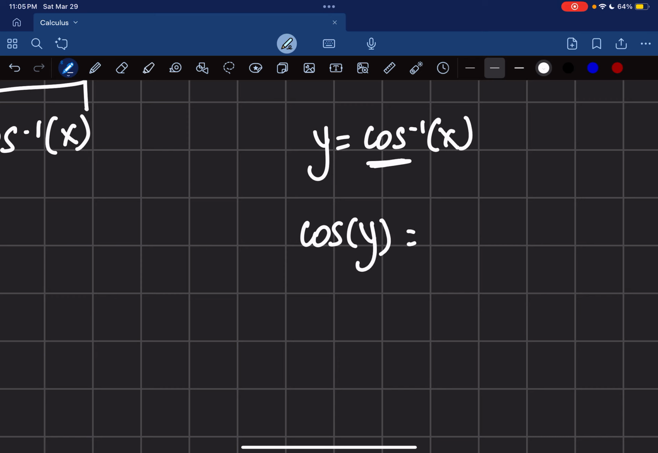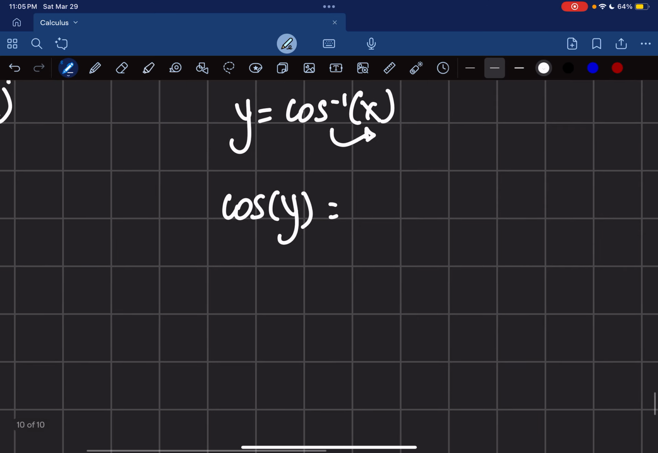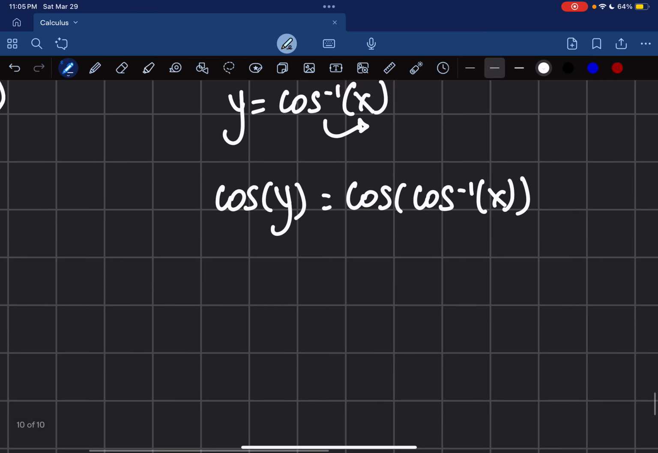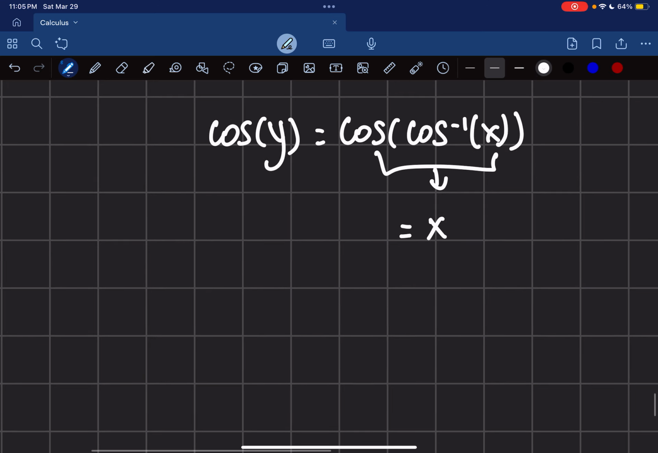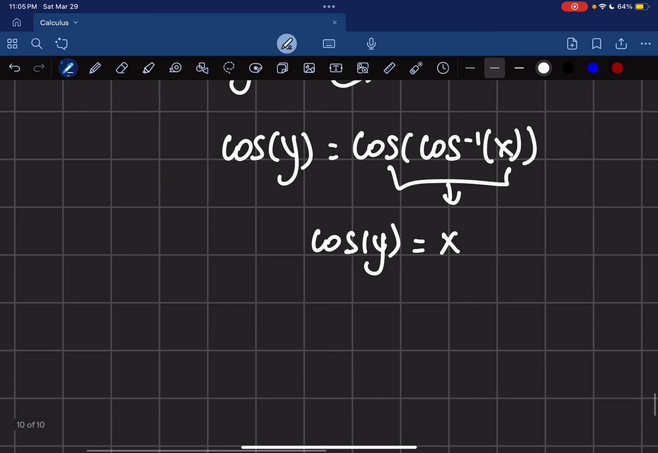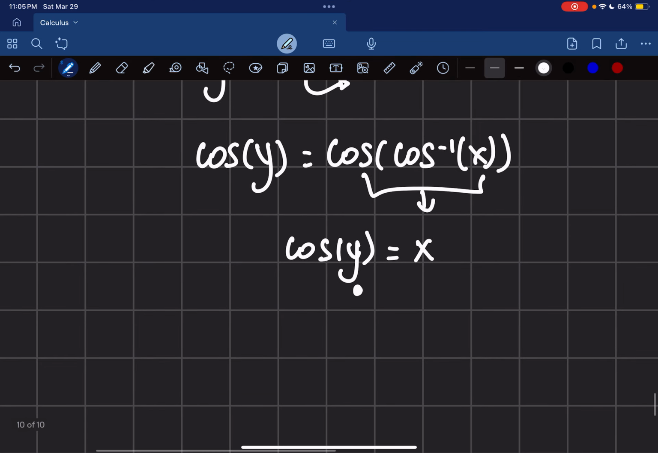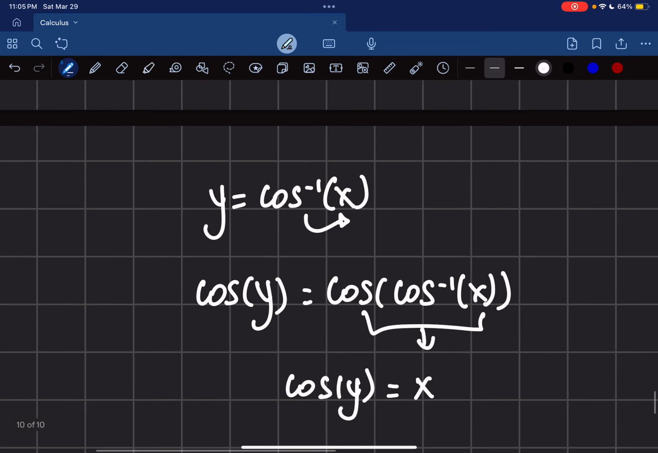So when I take cosine of cosine inverse, this will yield back x. So cosine of cosine inverse, my apologies, of x, this whole thing evaluates to just x, right? So I end up with cosine of y is equal to x. Now remember, we're going to be using this eventually, that this y here, we had defined it as being cosine inverse of x. So far so good? Yes.